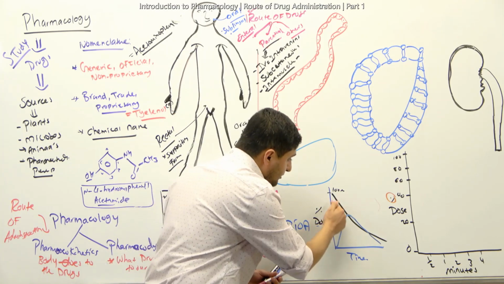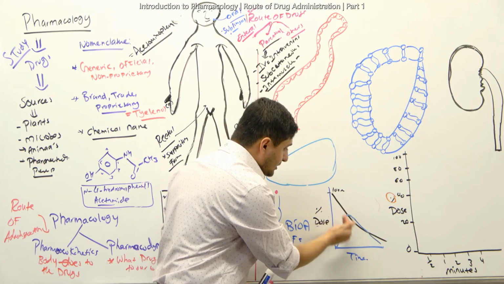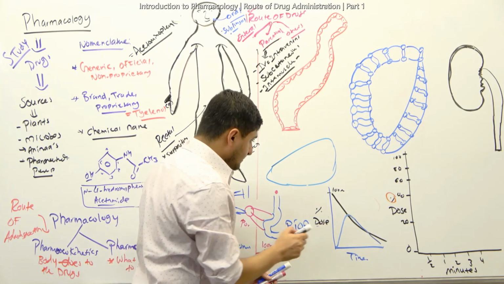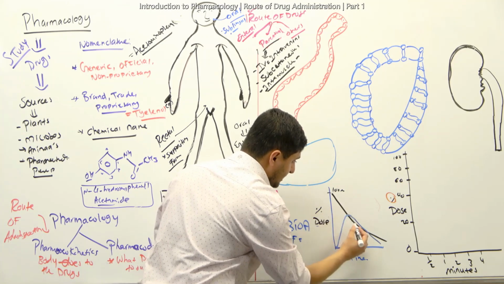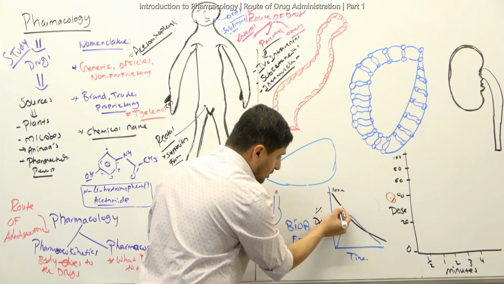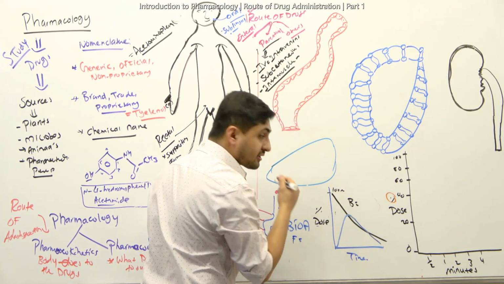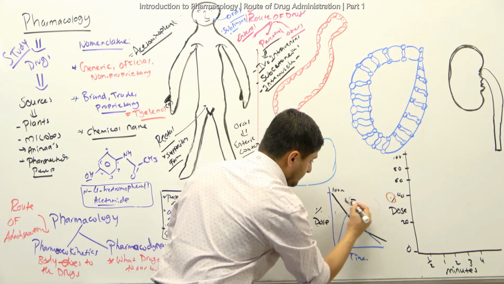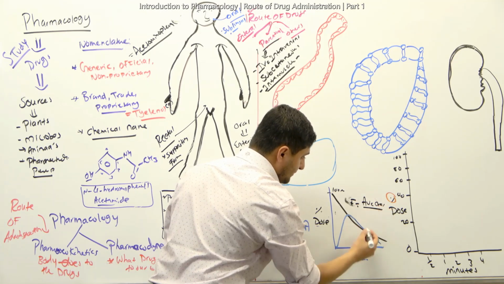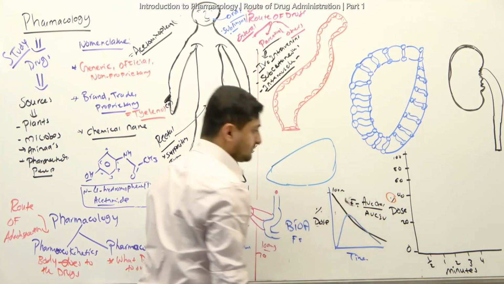Usually they refer to this graph, and it's important to know this because it helps us determine the bioavailability. We look at the area under this curve. So bioavailability, F, is equal to the AUC, the area under the curve, of the oral dose, divided by the area under the curve intravenously.